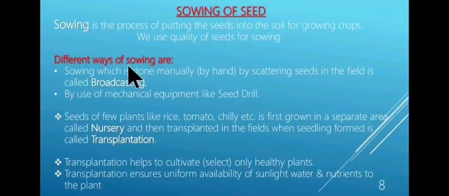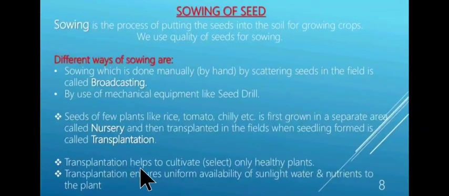There are different ways of sowing the seed. First, sowing which is done manually by hand by scattering seeds in the field is called broadcasting. Next, by use of mechanical equipment like seed drill. Seeds of few plants like rice, tomato, chili, etc., are first grown in a separate area called nursery and then transplanted in the fields when seedling is formed, which is called transplantation.